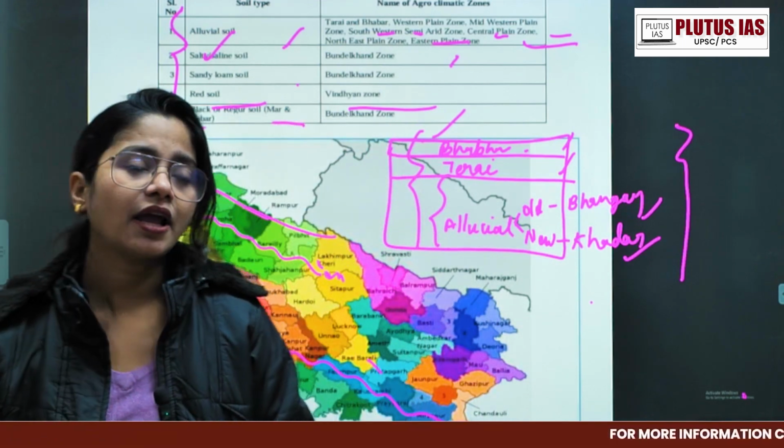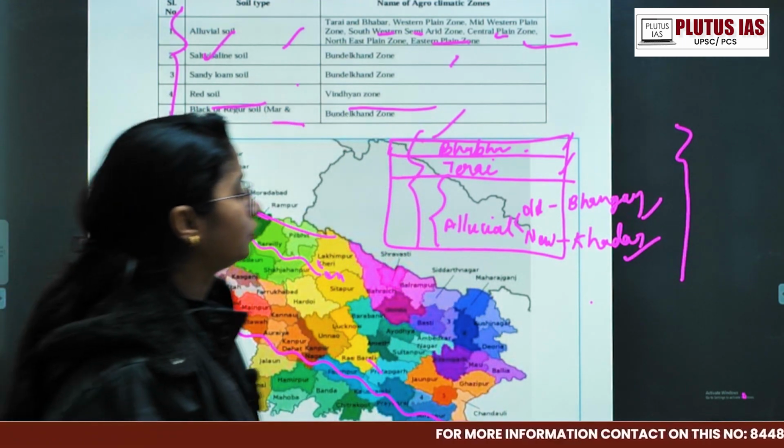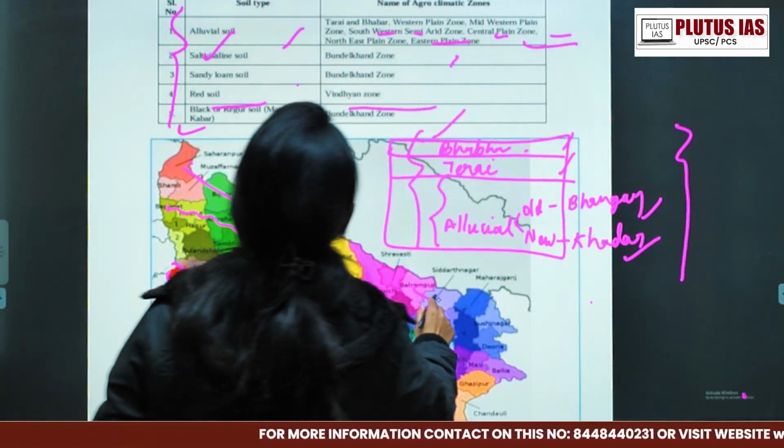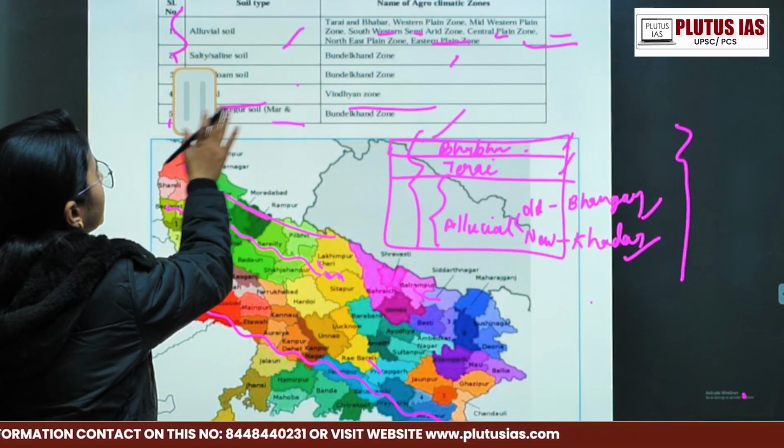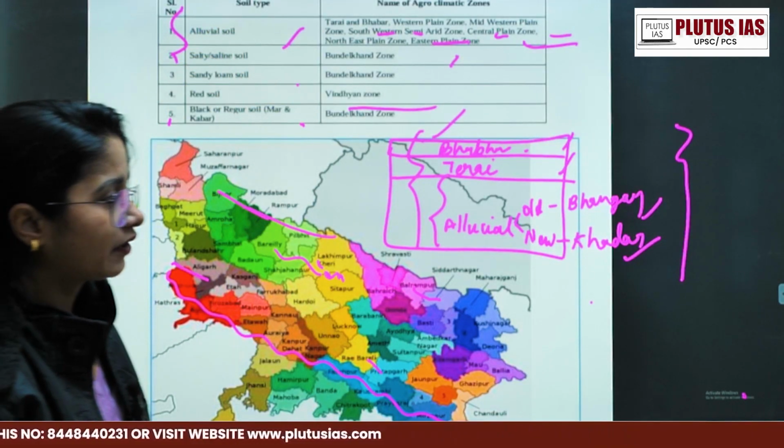Sand वाला formation आपका इधर में होगा. ठीक है, ये वाला region है जो आपका राजस्थान से connect हो रहा होगा. Then red soil and that black and river soil. Now we're going to talk about that alluvial soil. Okay. So the alluvial soil, of course, we are talking about that with soil.